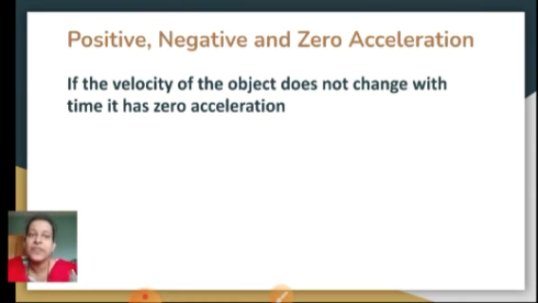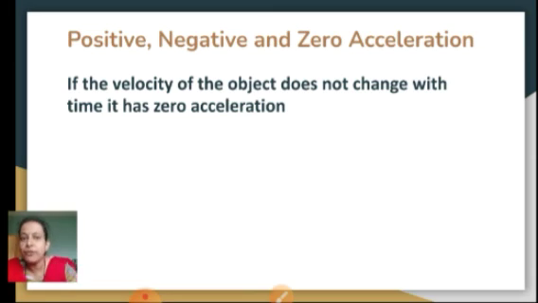Zero acceleration means if the velocity of the object does not change with time, it has zero acceleration. So uniform motion you can also call zero acceleration, because here the velocity remains the same. 10 meters per second, 10 meters per second, 10 meters per second, every 5 seconds, 5 seconds, 5 seconds. So here you find that there is no change in the velocity. So such type of acceleration is called zero acceleration.